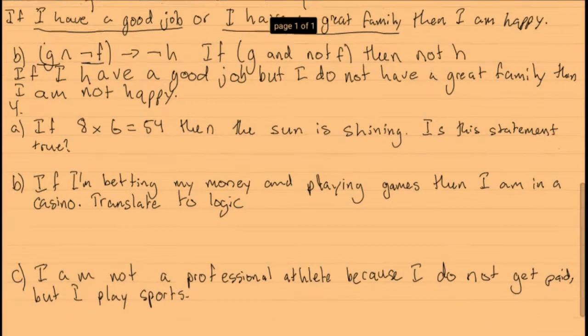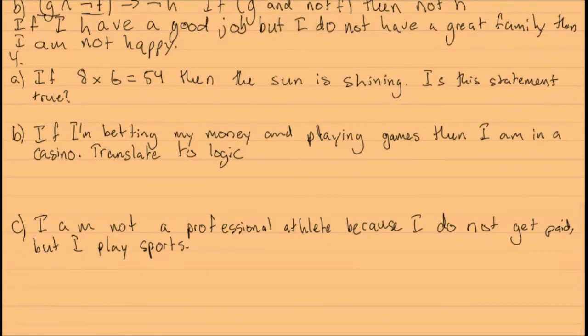Alright, so let's go on to the last question, part 4. I just have a few statements here, and for the first one, all I want to know is if the statement is true. So if 8 times 6 equals 54, then the sun is shining. When we have the if and then statement here, we know that this is an implication.